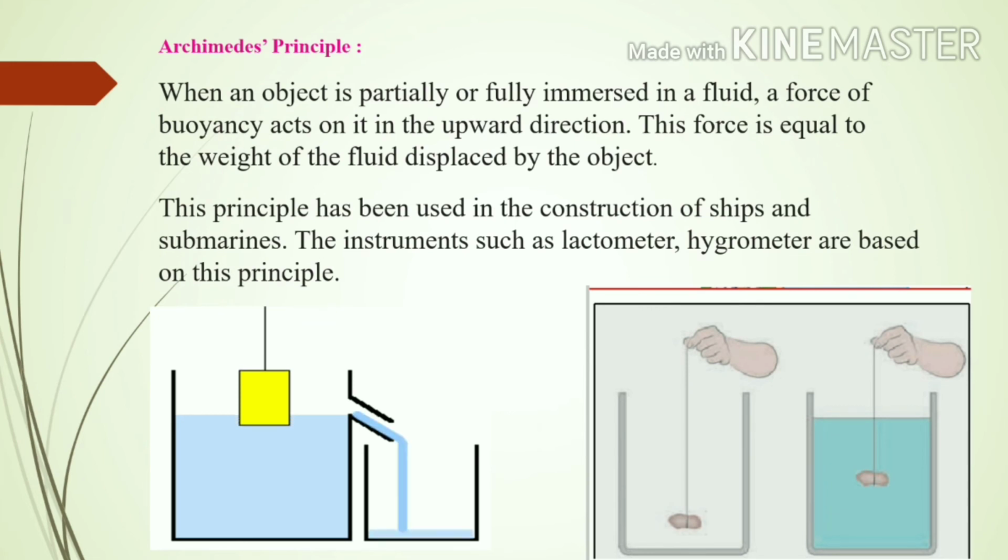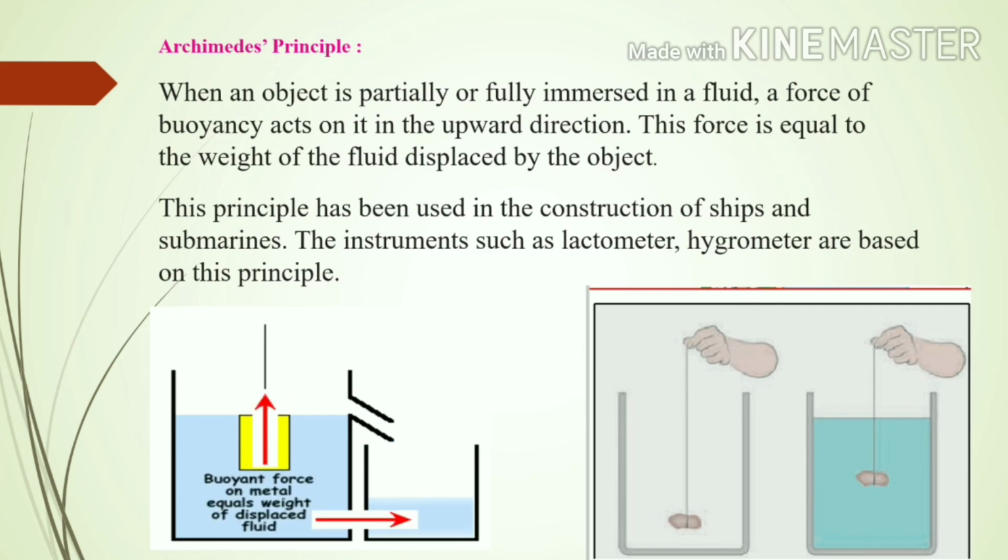Archimedes' principle. Here you will see the metal block is immersed in the liquid and this displaces some fluid. When an object is partially or fully immersed in a liquid, a force of buoyancy acts on it in the upward direction. This force is equal to the weight of the fluid displaced by the object. Archimedes' principle has been used in the construction of ships and submarines. Instruments such as lactometers and hygrometers are based on this principle.